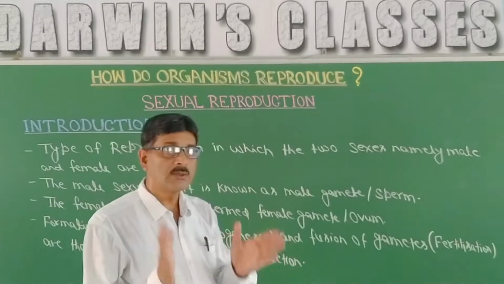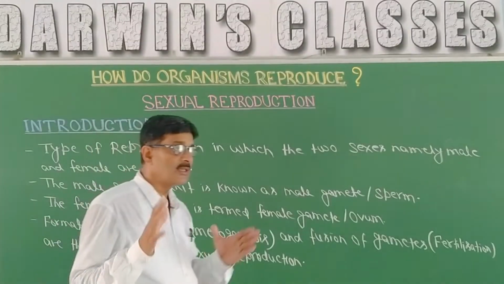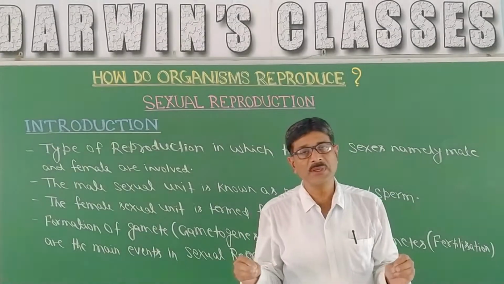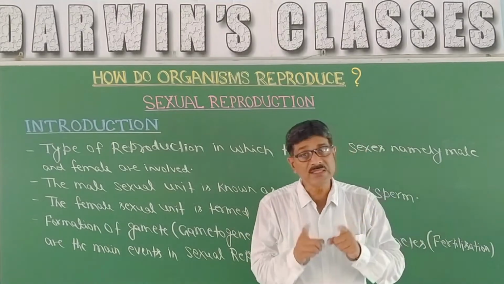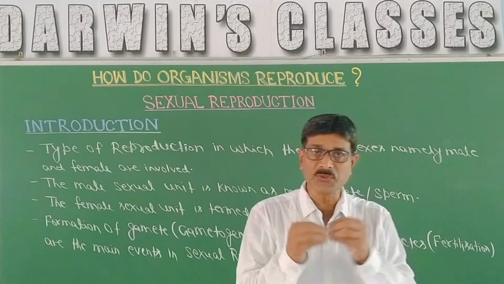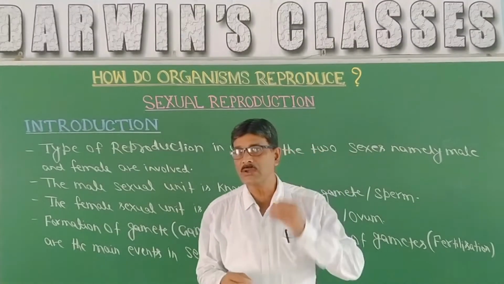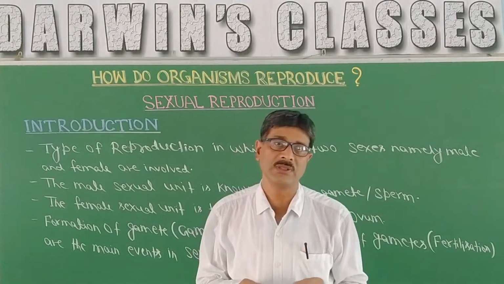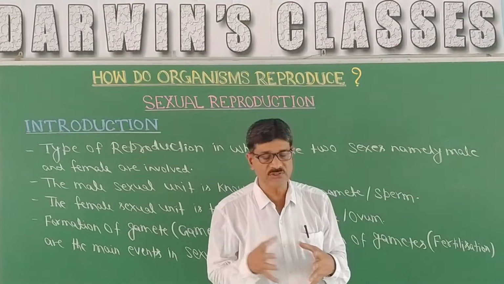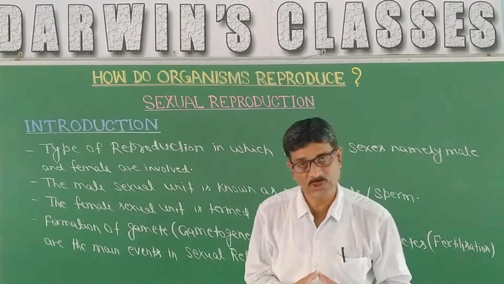These are the two main events in sexual reproduction. That means there is formation of gametes, then transport of gametes, and after transport there will be fusion of gametes, leading to the formation of the zygote. This single cell will undergo cell division and cell differentiation, leading to embryonic development, and this is sexual reproduction.